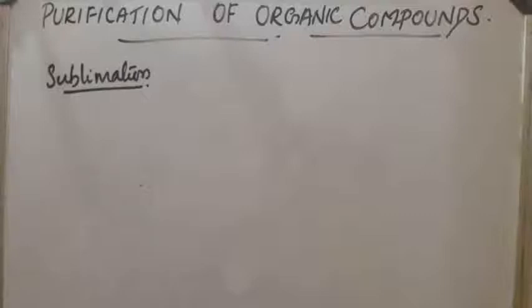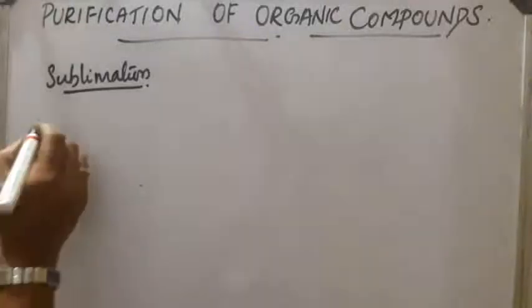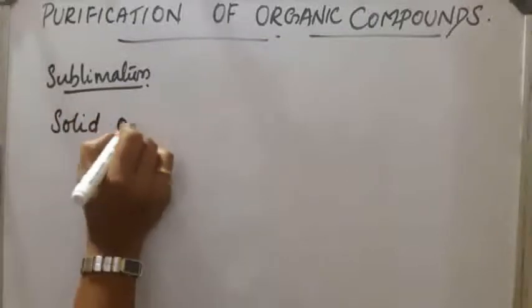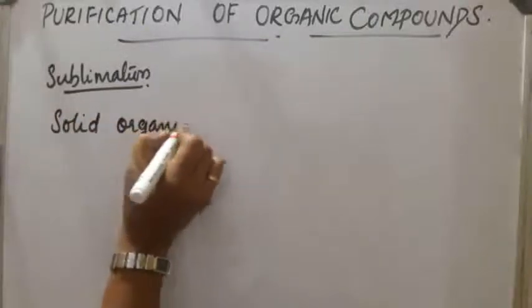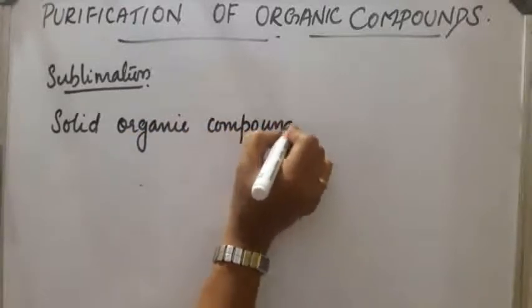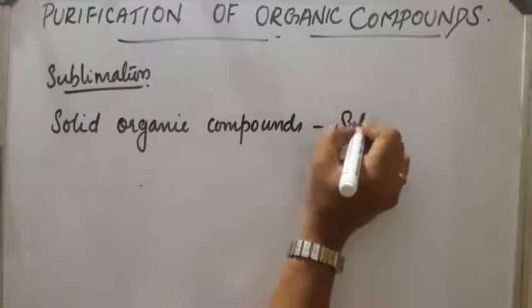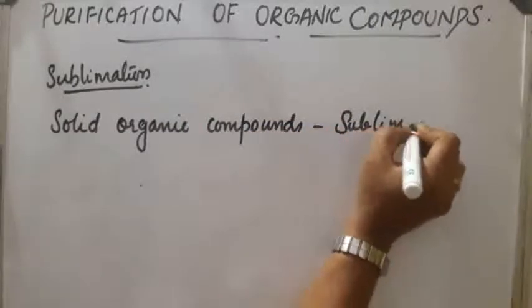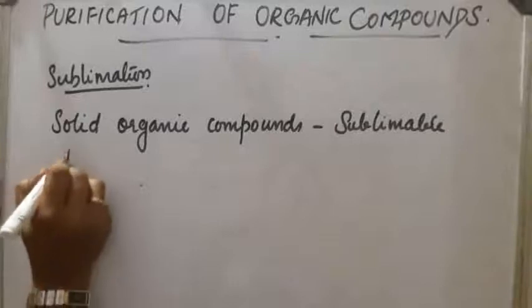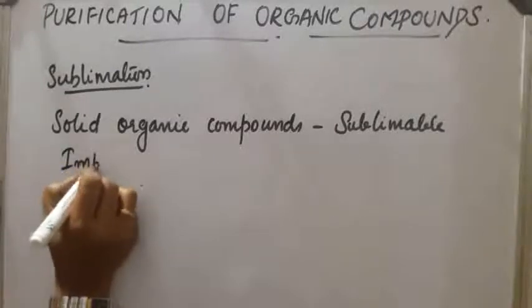This is employed for the separation of compounds which are sublimable, that is, solid organic compounds which are sublimable, which contain non-sublimable impurities.